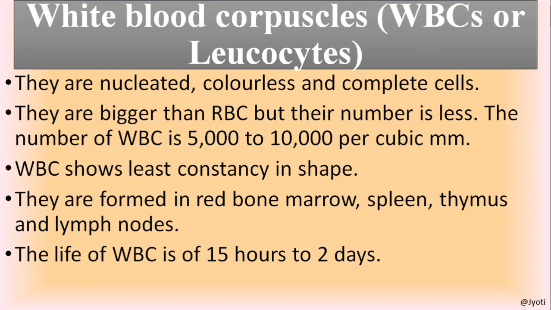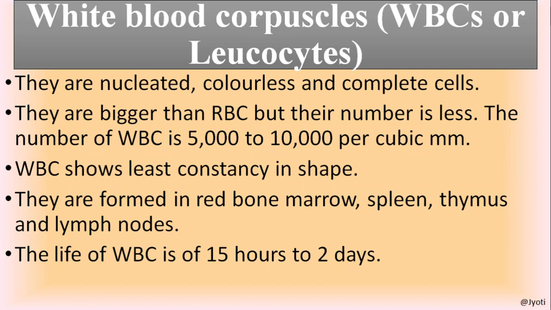Now the next type of cell is white blood corpuscle or WBC, or leukocyte is the scientific name. So the leukocytes are nucleated, they have nucleus, they don't have any pigments, so they are colorless and they are complete cells. That means they have nucleus, they have mitochondria and all cell organelles.